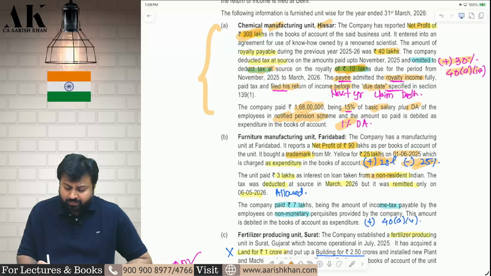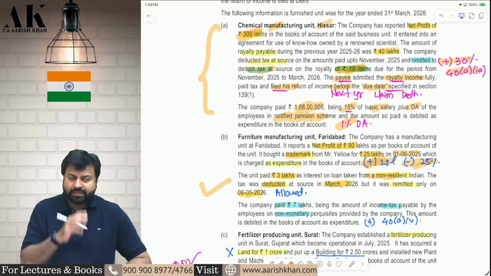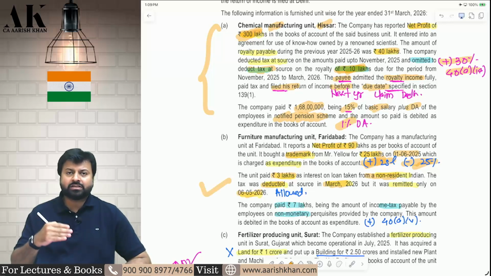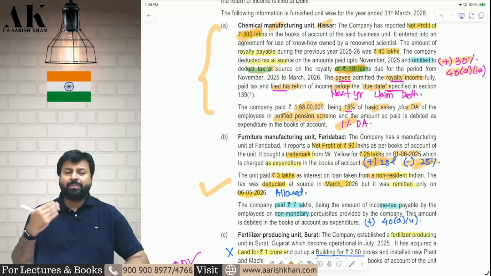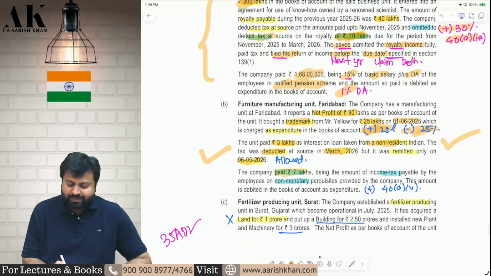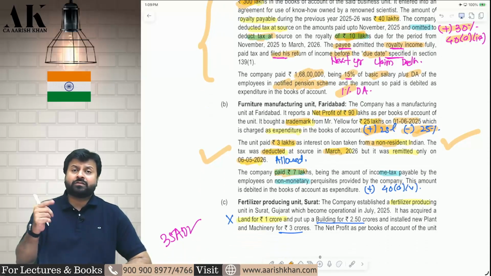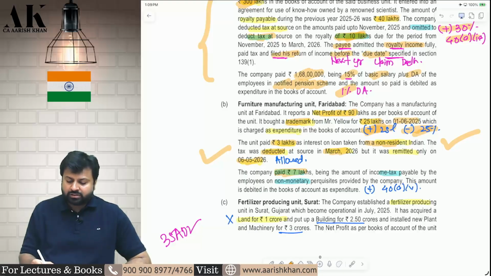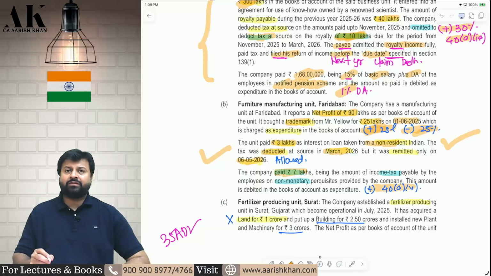Then you have taken loan from non-resident, paid interest of 3 lakh rupees, deducted TDS in March and remitted in May. So everything is correct. You are deducting TDS in March, which is before the financial year end, and paying in May, which is before the due date of filing of return. Therefore, this expenditure will be allowed. Next, you are paying some 7 lakh rupees tax on non-monetary perquisites of employees. So tax on non-monetary perquisites of employees is disallowed under section 40A(5), not allowed, disallowed.